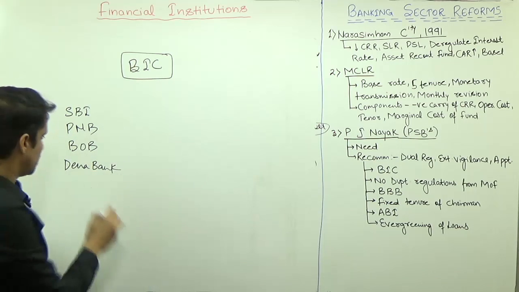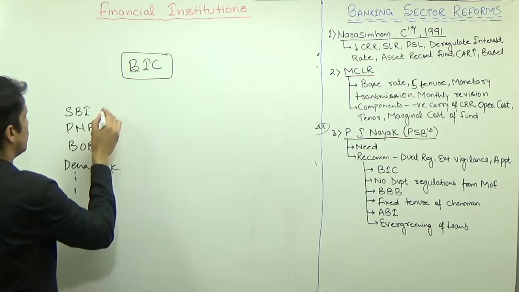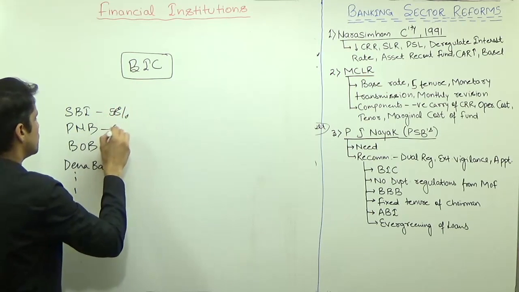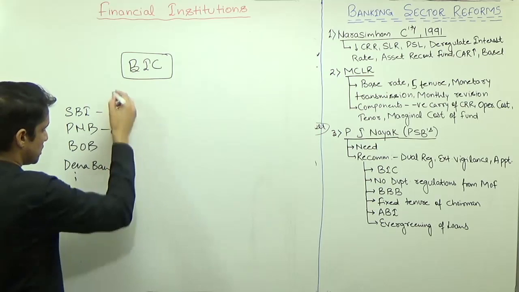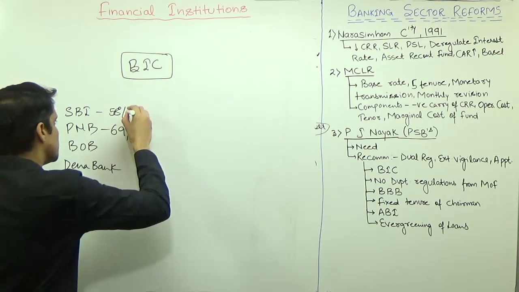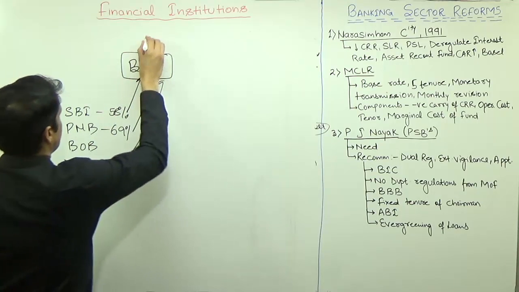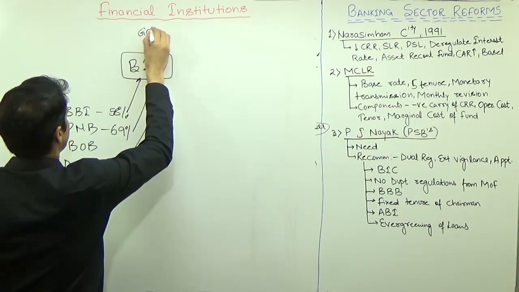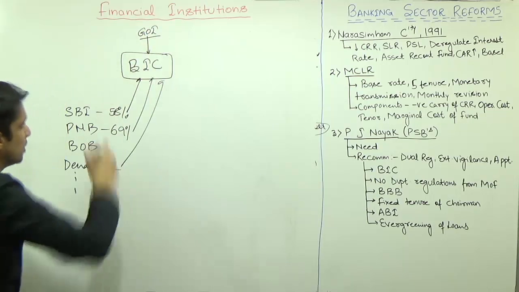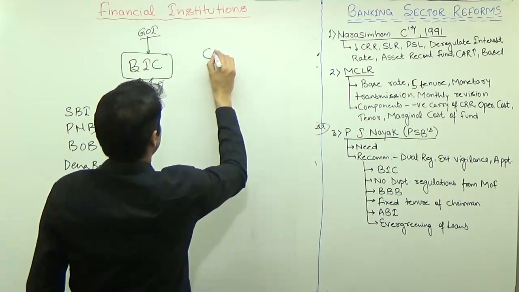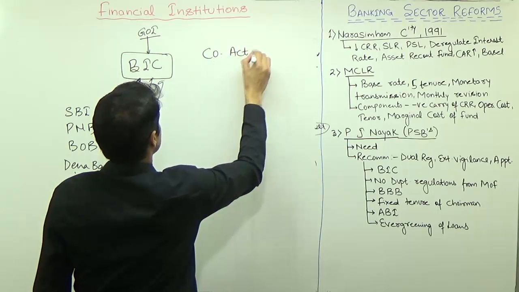whatever the share of Government of India in the different public sector banks that we have. For example, in SBI there is a 58% share of Government of India. In this one, for example, 69% is there. These are the rough figures I am telling you. So transfer this to the Bank Investment Company, and BIC will be under the Government of India. So create a new company named Bank Investment Company under the Companies Act 2013.